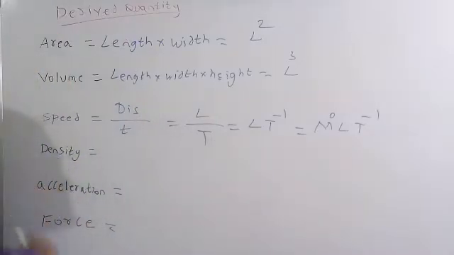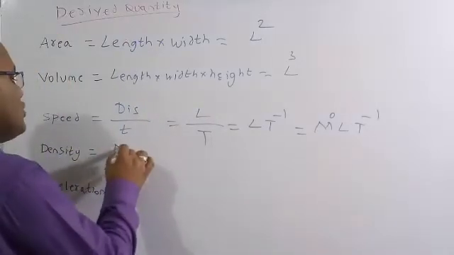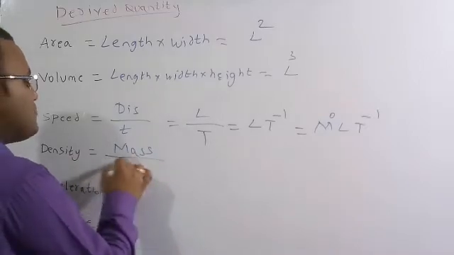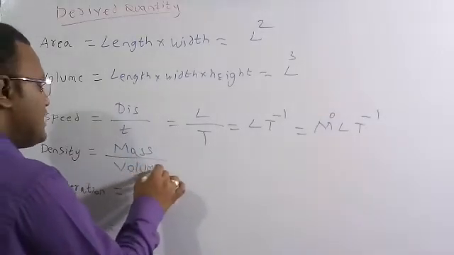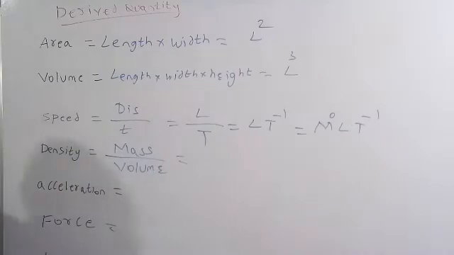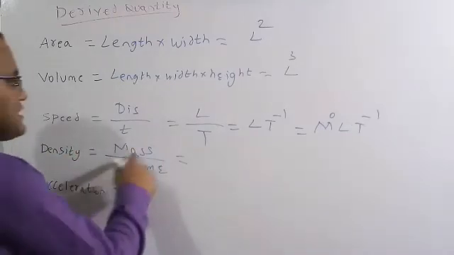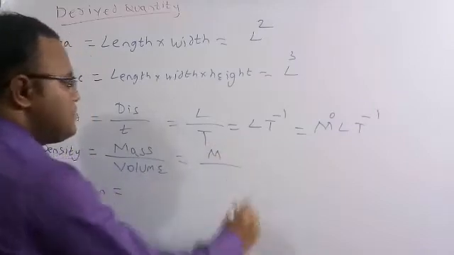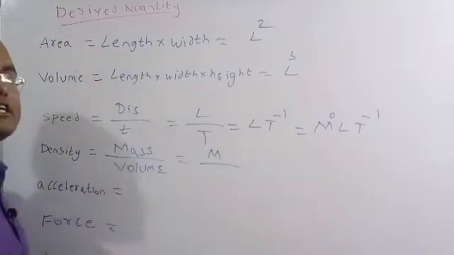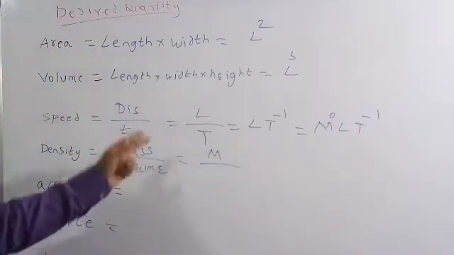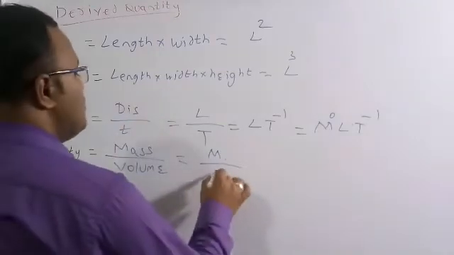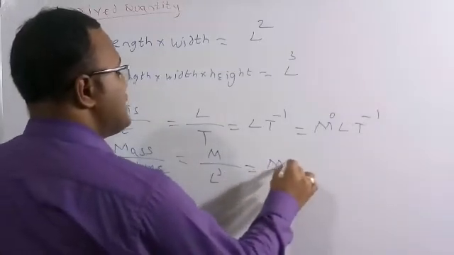And similarly density is nothing but mass per volume. Per unit volume, how much mass is present, that we say is density. So it depends upon the mass and volume. The dimensional formula for the mass is m. For volume, which we already discussed, the dimensional formula is L cube. So if you do this, it will become m into L to the power of minus 3.